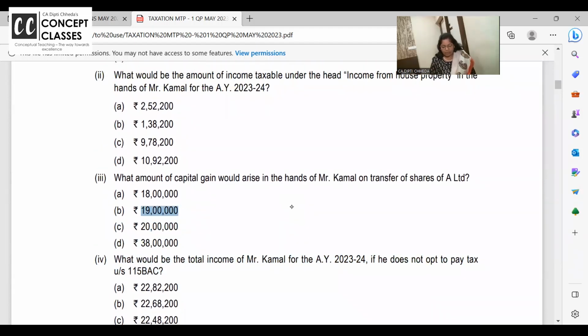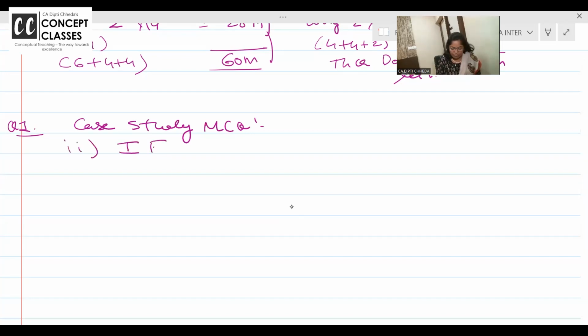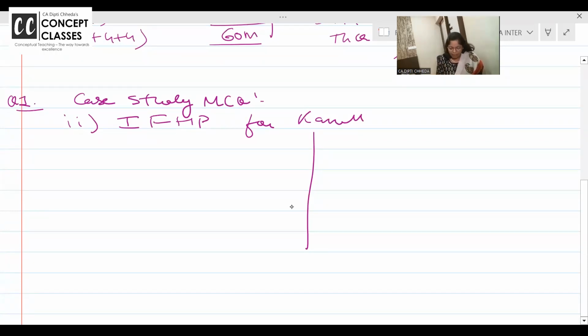Coming back to the second question, what is income from house property? Do you remember the question? He has given it out on rent and all. So let us work it out in the notebook. This is not in yours. So I'm going to work out this question number 1, that is the case study, MCQ number 2. Income from house property for Mr. Kamal. I'm doing it a little briefly, please.